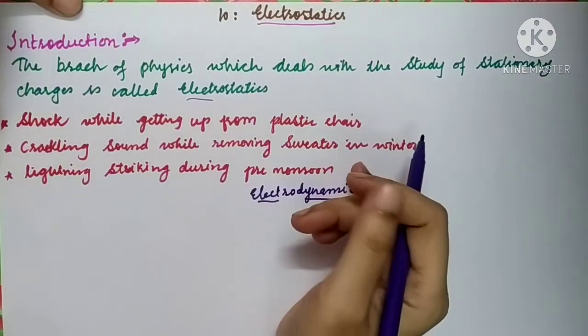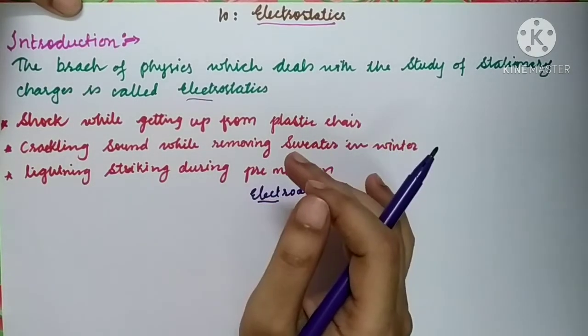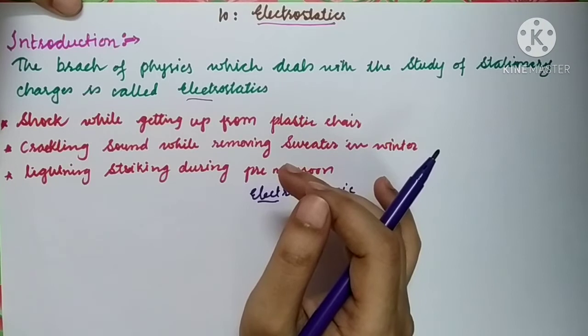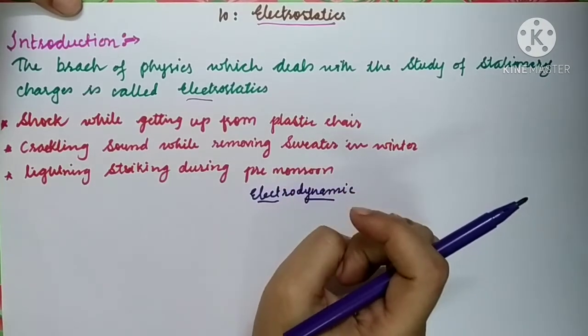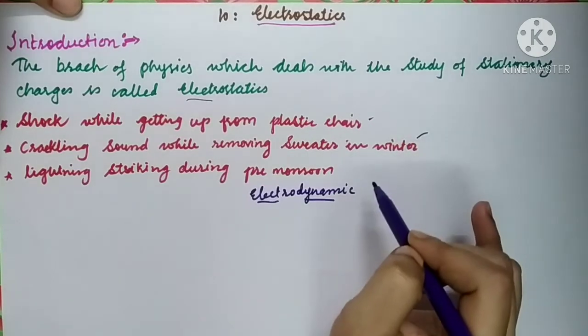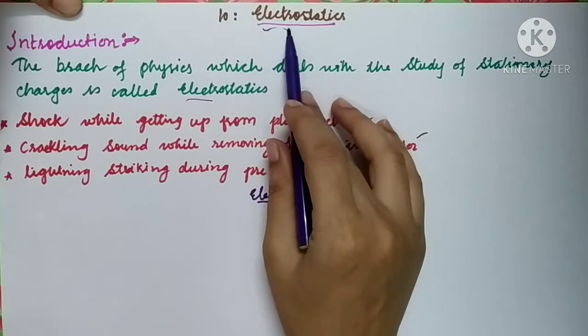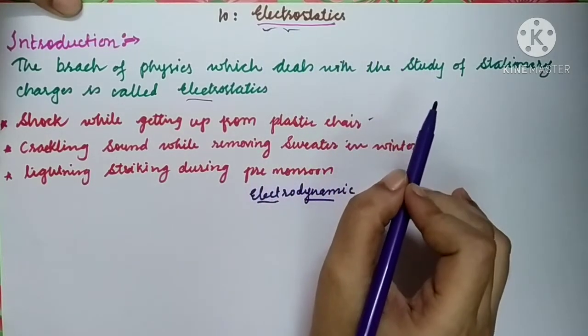So it shows the presence of charges. We all know that charges are everywhere around us. So when we feel their presence with these experiences, and when we study such charges, it means what we are doing? We are studying electrostatics.